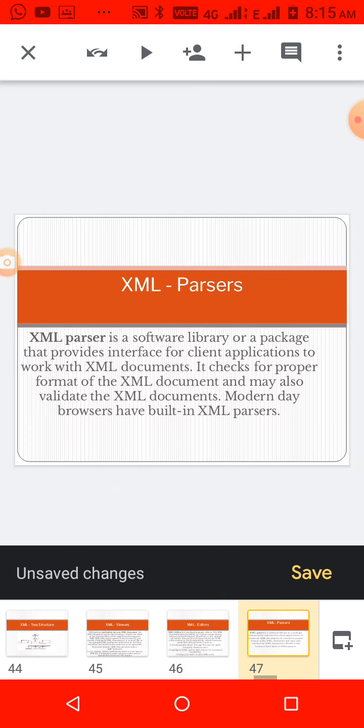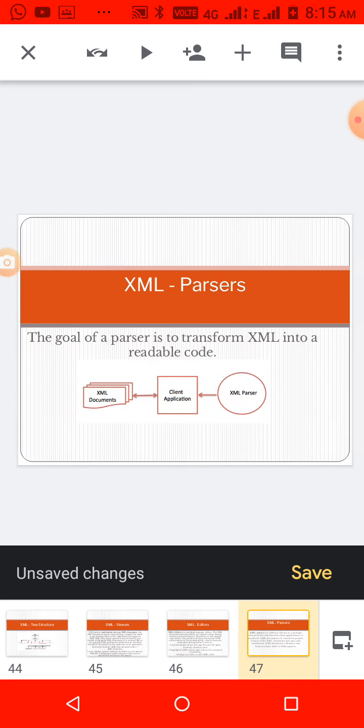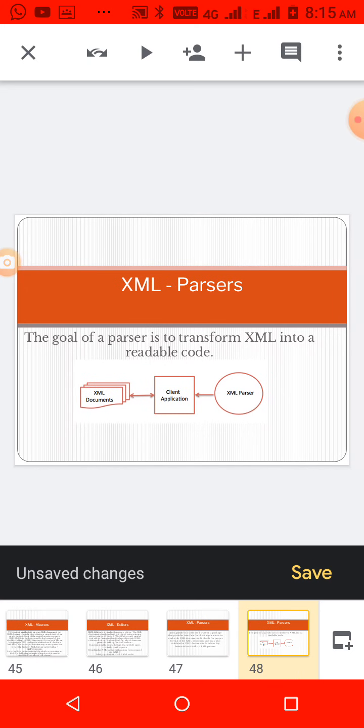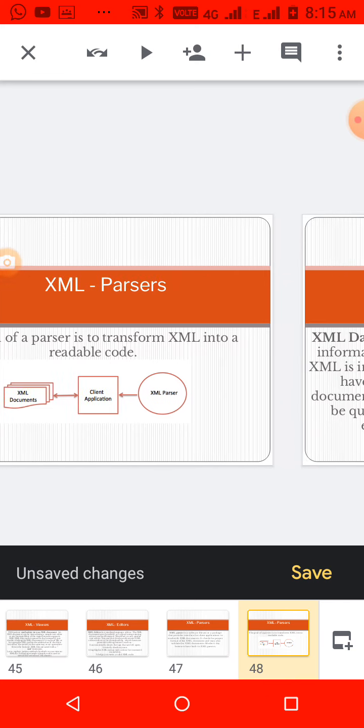Okay. And then XML parsers: a parser is a package that provides an interface for client applications to work with XML documents. What is the use of parsers? It checks the proper format of the XML document, and it is used to validate whether the XML document is written using the proper rules. Okay, this is the explanation of parsers, what they do. And the goal of an XML parser is to transform the XML into a readable format.